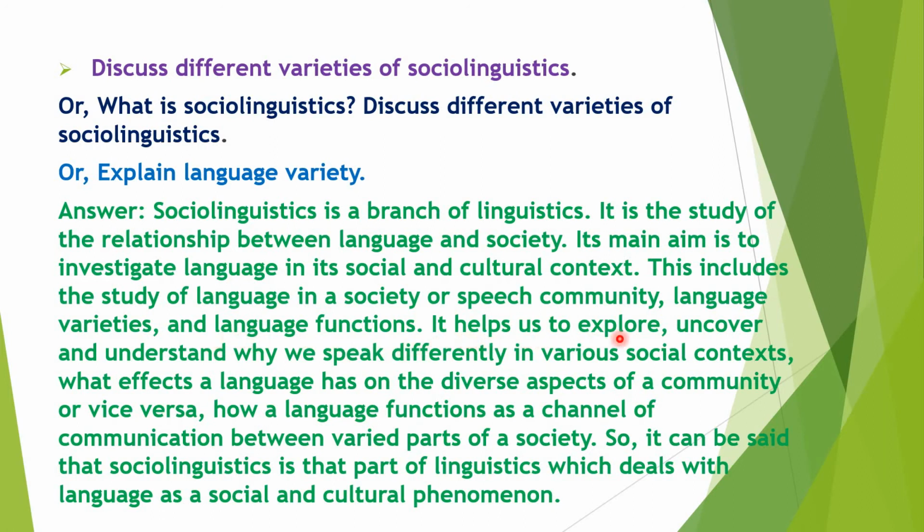It helps us to explore, uncover, and understand why we speak differently in various social contexts, what effects a language has on the diverse aspects of a community, or vice versa, how a language functions as a channel of communication between various parts of a society. So it can be said that sociolinguistics is that part of linguistics which deals with language as a social and cultural phenomenon.